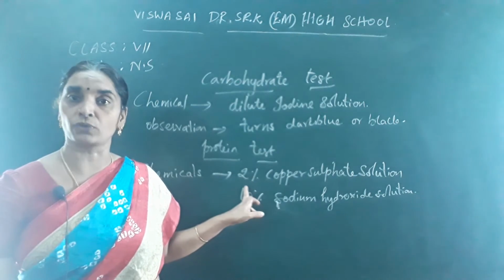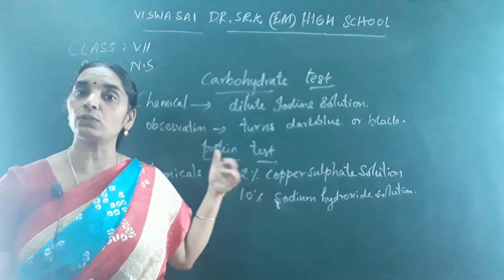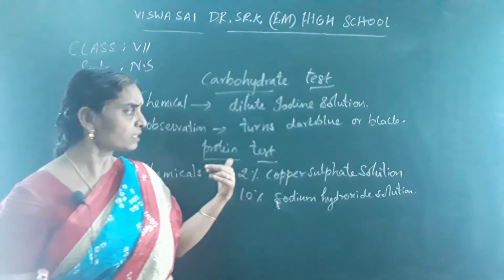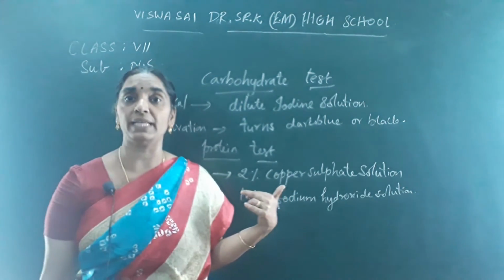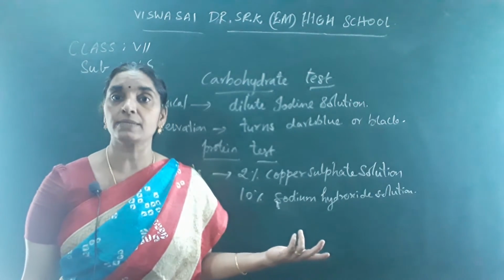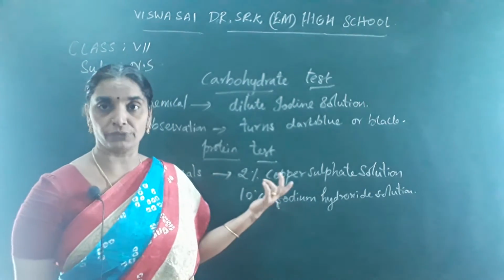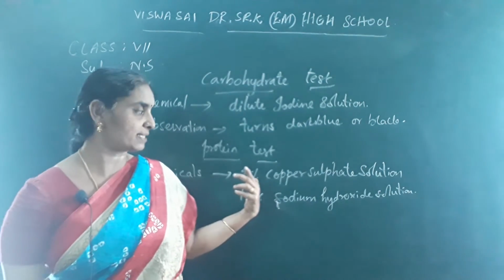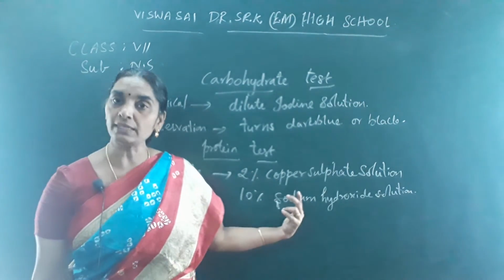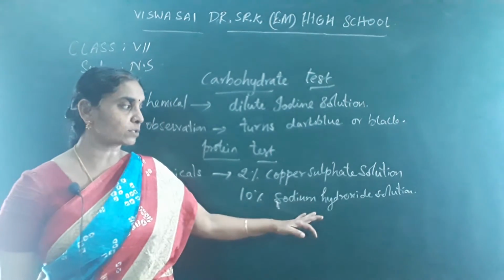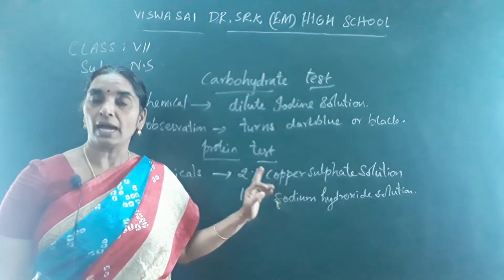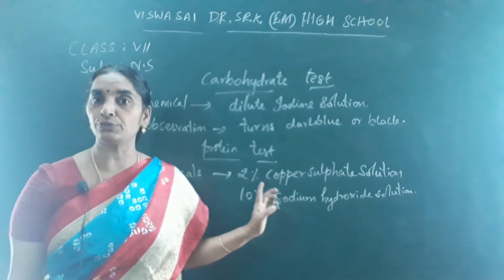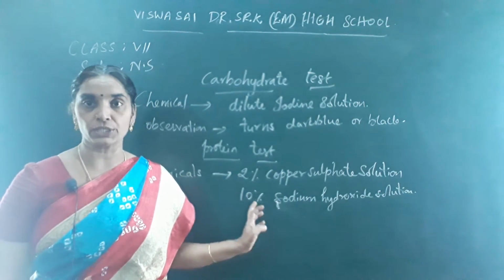From these, 2 drops of copper sulfate solution is added to the substance that is taken to be tested. For the proteins, as you know well, we will be taking milk or any pulses, grams, etc., in a powdered form, or milk in a liquid form. And next, 10 drops of the 10% sodium hydroxide solution is added along with 2 drops of copper sulfate solution to the substance that is taken to test.